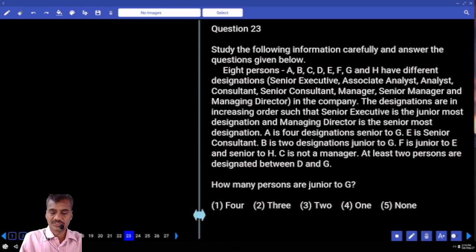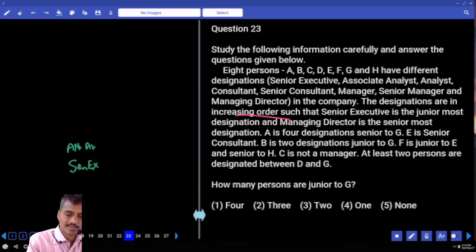Now 8 persons, different designations, senior executive and so on, isn't it? Then hierarchies were given. First we need to arrange all these in an order. Then the designations are in increasing order, such as senior executive is the junior most. Now senior executive is the junior most. And next to senior executive, associate analyst.